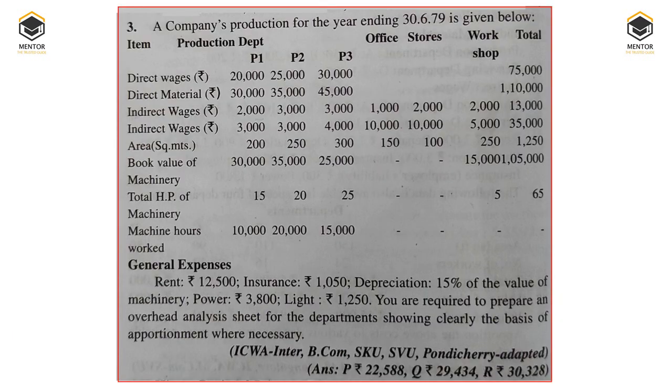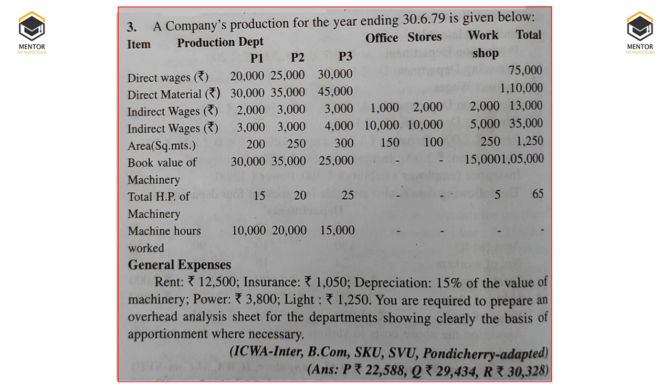If you see this question, the question says a company's production for the year ending is given below. Item: production departments P1, P2, P3 and office, stores, workshop. So office, stores and workshop are service departments. We have given the information under item: direct wages, direct material. Direct wages and direct material of production departments are not overhead expenditure. Then indirect wages, then indirect material. These indirect materials and indirect wages are overhead expenditure.